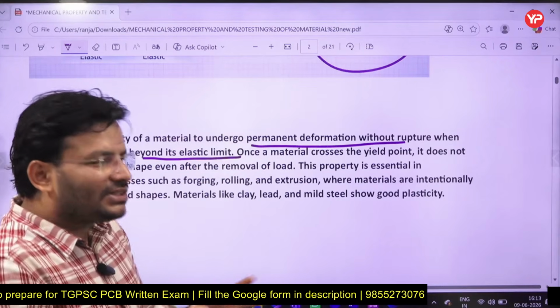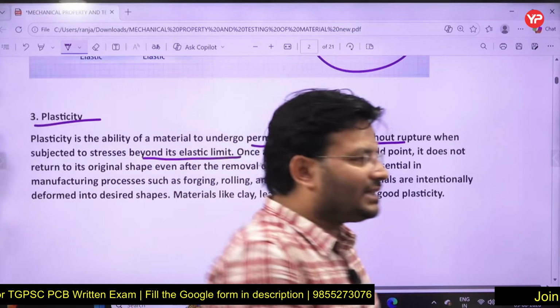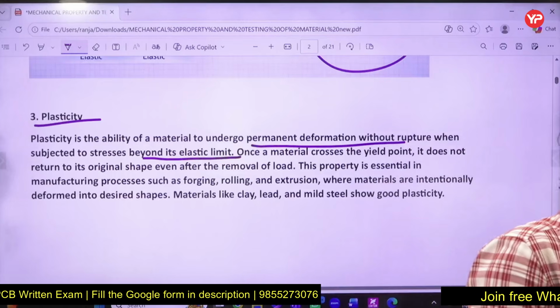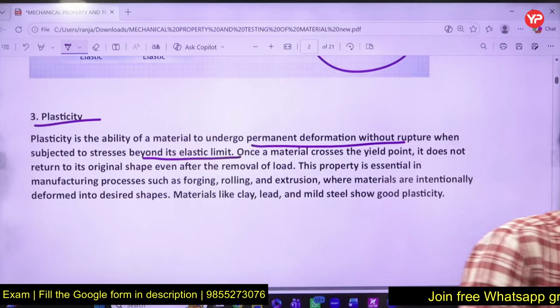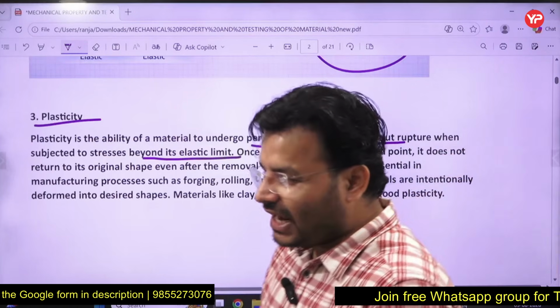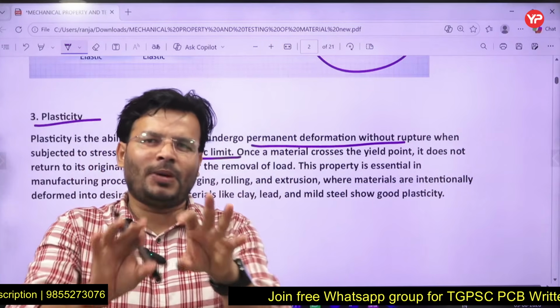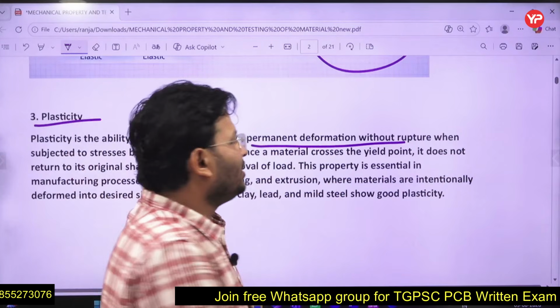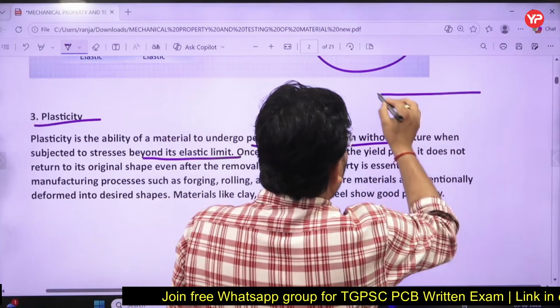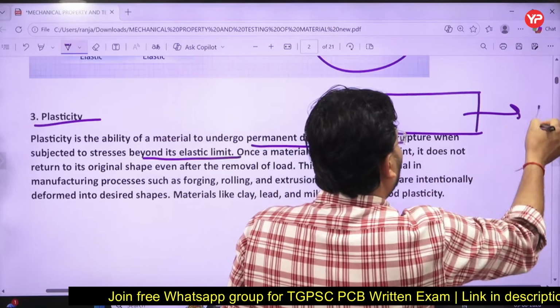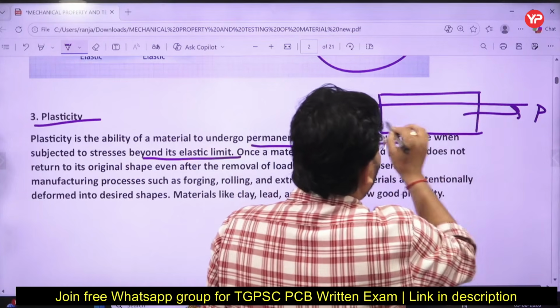So what is plasticity, my dear friends? Plasticity is basically that property of a material which tries to keep the body in the form of permanent deformation. Meaning, suppose that is the body and I have applied the force P. Because of that, the body becomes something like that, sir.